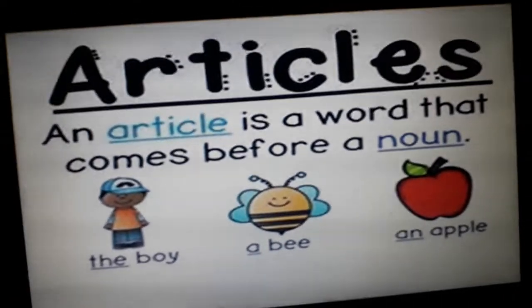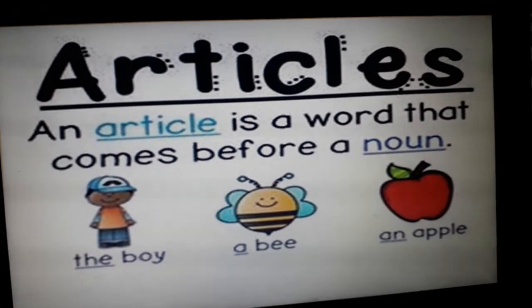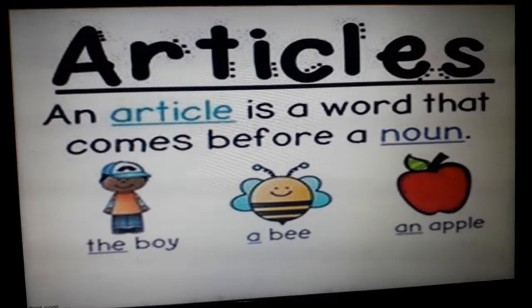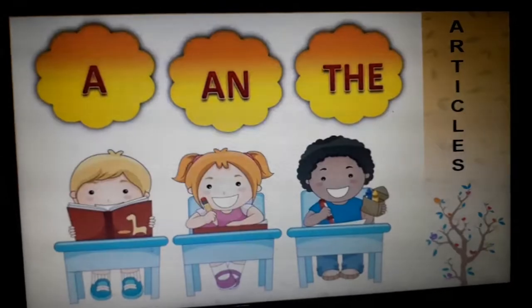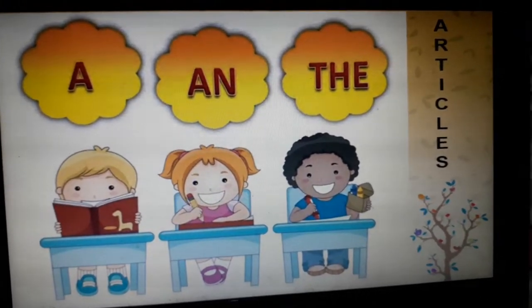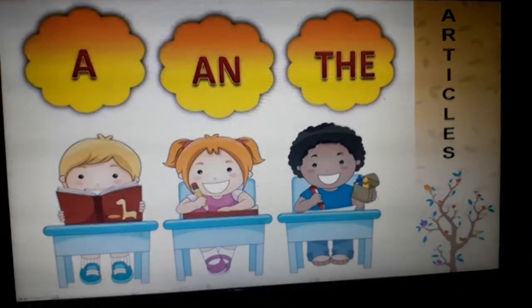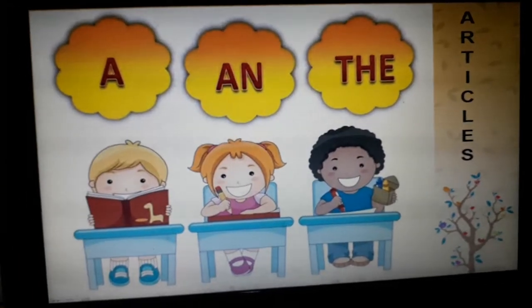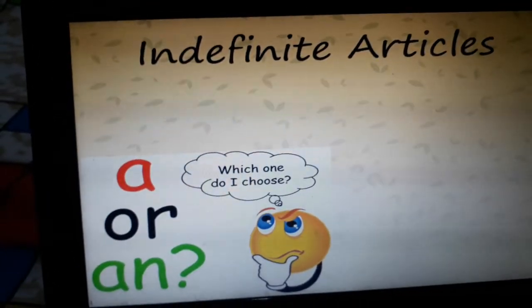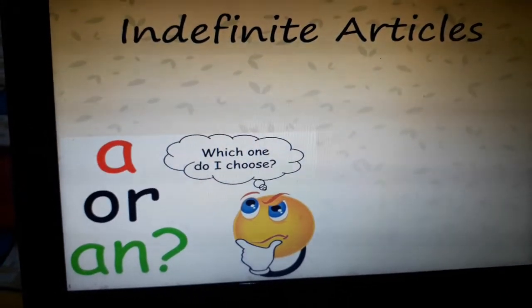Okay, articles. What is an article? An article is a word that comes before a noun, like the boy, a bee, an apple, a book, an ink pen, the notebook. So these are the three articles. We can categorize these three articles into two categories: indefinite article and definite article, right?